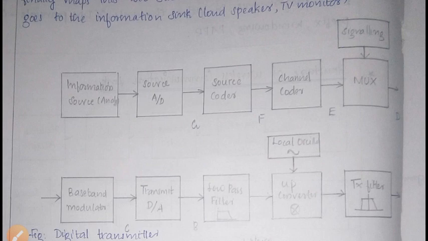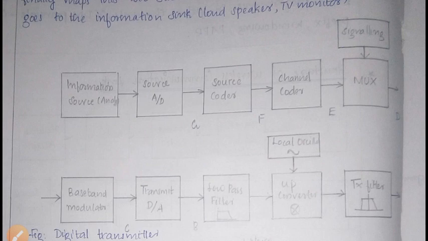So in the transmitter, the digital data is converted again, generating analog voltages with respect to the transmit symbols.